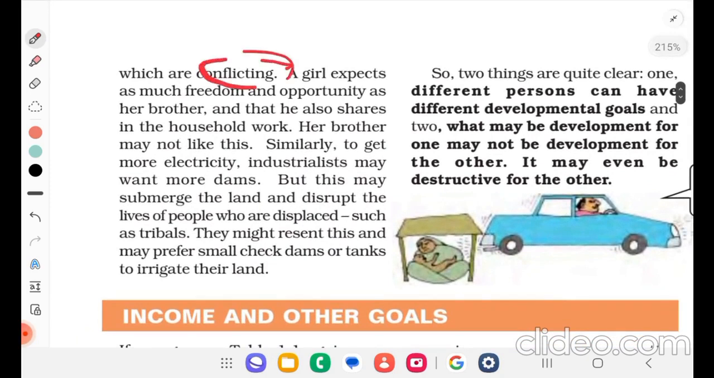A girl expects as much freedom and opportunity as her brother, and that he also shares in the household work. Her brother may not like this. Similarly, to get more electricity, industrialists may want more dams. But this may submerge the land and disrupt the lives of people who are displaced, such as tribals. They might resent this and may prefer small check dams or tanks to irrigate the land.